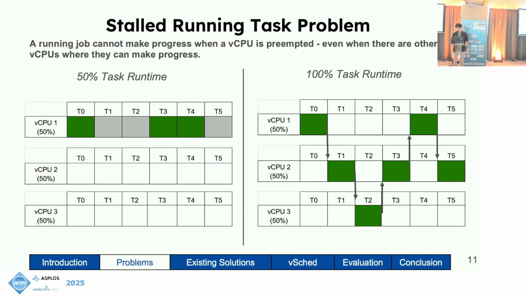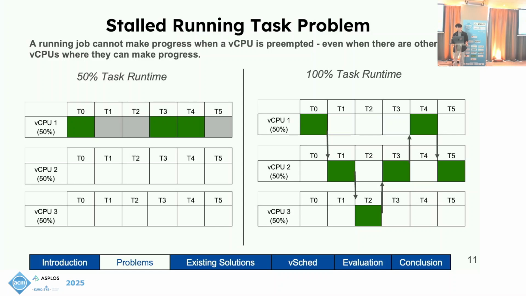Another consequence of the unique properties of vCPUs is something we like to call the running task problem. This happens when a running job is stalled, even when there exist idle vCPUs that could run the job. You could think of it in broad terms as time available versus time used. In this example, there is a VM running one task with 3 vCPUs where each vCPU has 50% capacity. There's 150% available CPU time between all 3 of these vCPUs. Yet if you were to run a task in a standard way on one vCPU, the task would only be able to run 50% of the time, even though there's 150% time available.